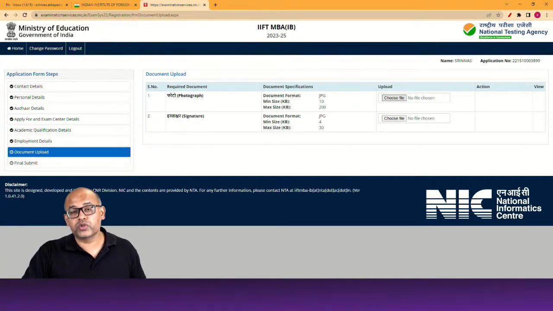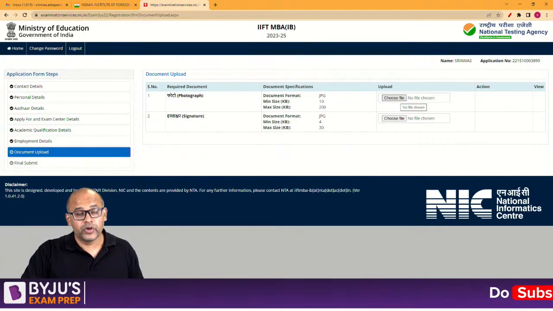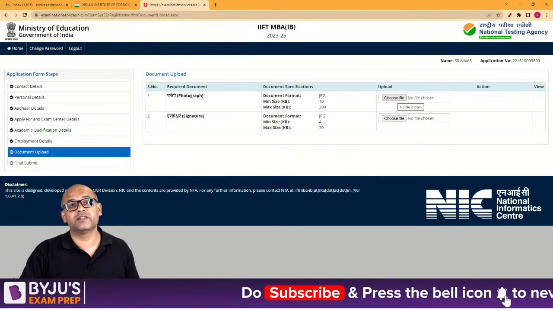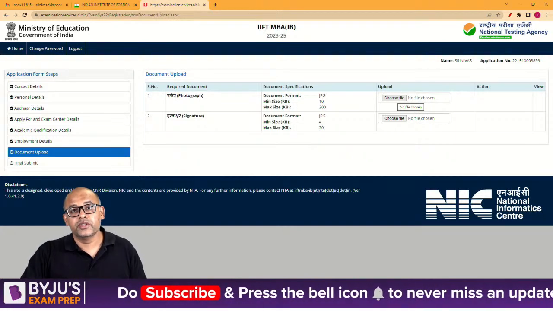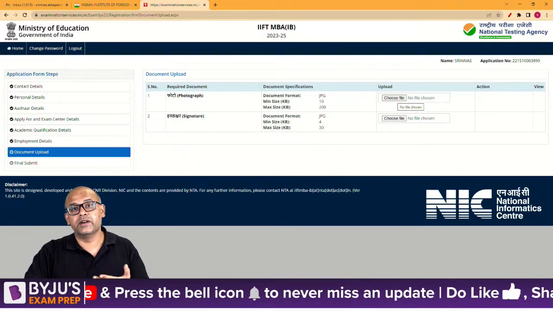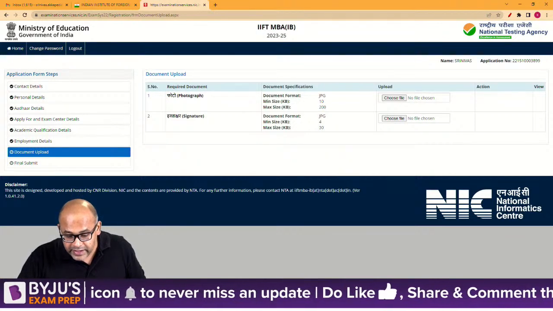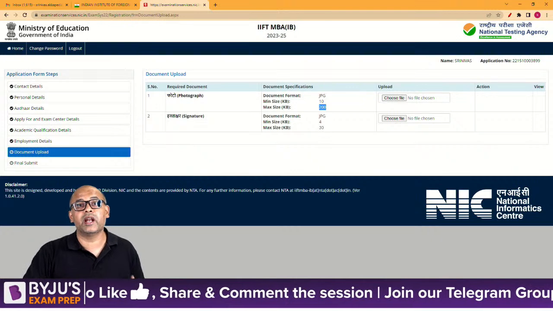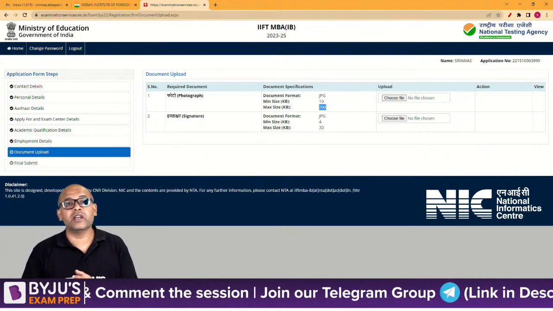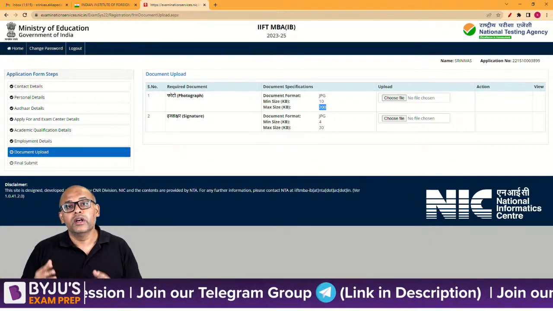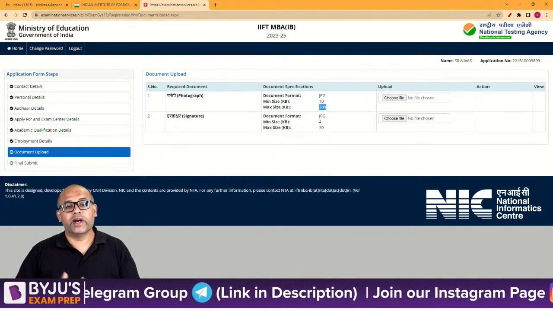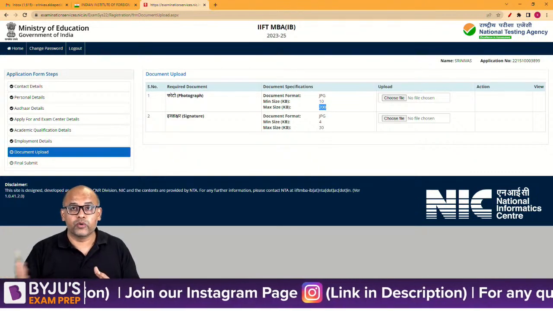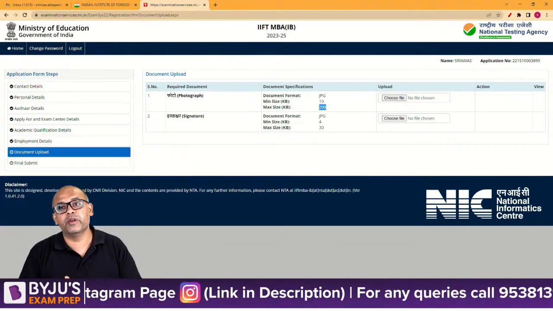Now we have to choose a file, photo. Please make sure that you choose your correct photo and your correct signature. If you notice, they are saying the file size should be minimum 10 KB and up to 200 KB. When you take a photo of yourself from a phone, the quality usually is very high, and when you download it, it becomes probably about 3 MB or 4 MB.